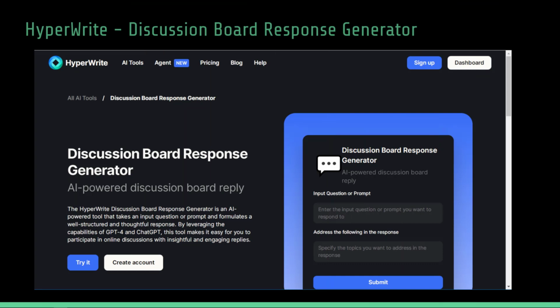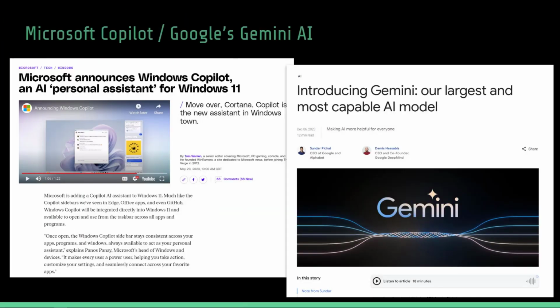They advertise that you can provide a discussion prompt, and HyperWrite will formulate a well structured and thoughtful response, making it easy for you to participate in online discussions with insightful and engaging replies. Popular platforms like Microsoft and Google have AIs built in. Microsoft's Copilot and Google's Gemini creates a situation where learners have easy access to AI assistance.